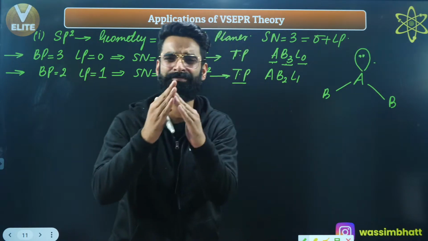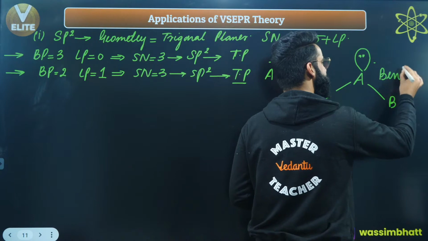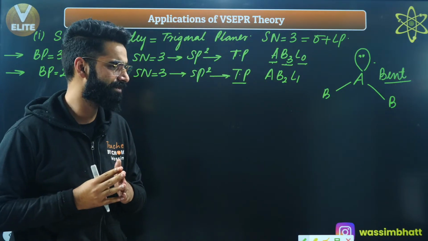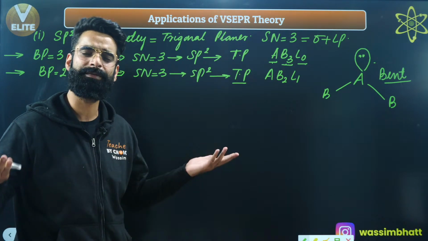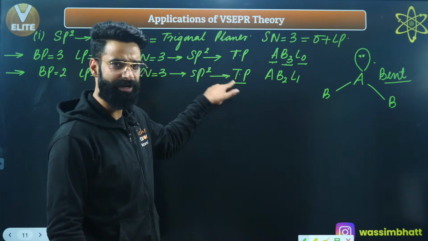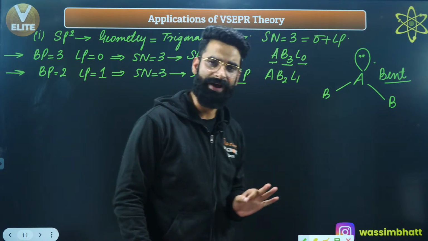Can you say it's a simple bent shape? Absolutely, it's a bent shape. So the shape of the molecule is bent, right? Or you call it a V shape, or the angular shape. Bent shape, angular shape, whatever you want to call it, you can do that. So the geometry of this molecule is absolutely trigonal planar, but the shape is actually bent, right?